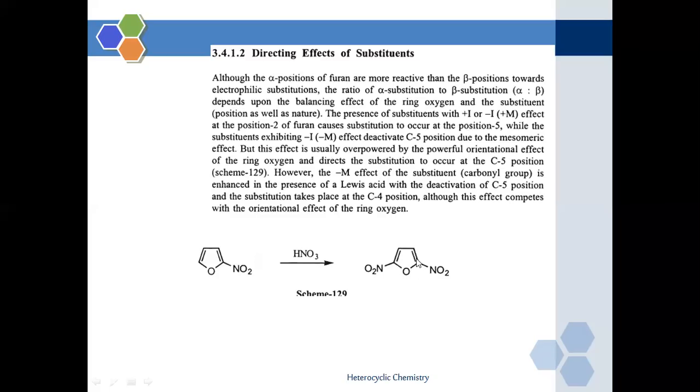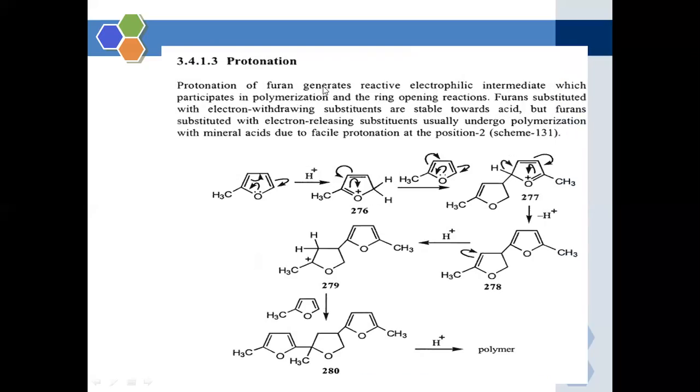If the substitution has taken place at carbon number 2, the next substitution will be done at carbon number 5. Now, the next reaction with respect to the furan molecule is protonation, addition of a proton.